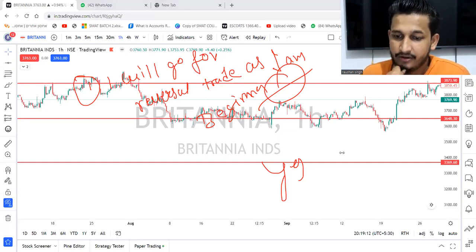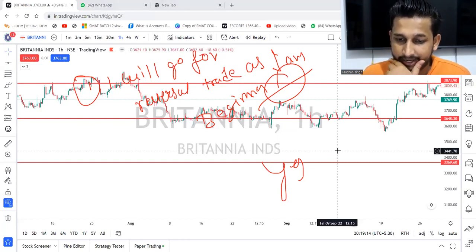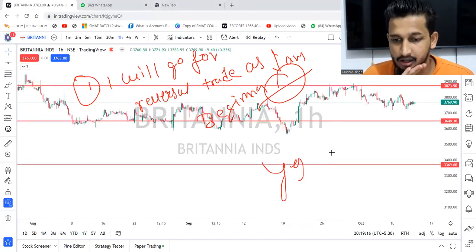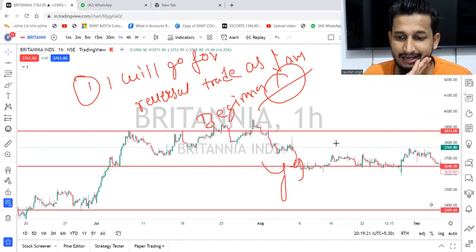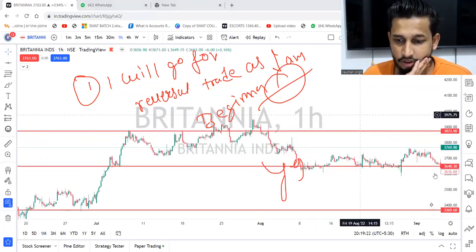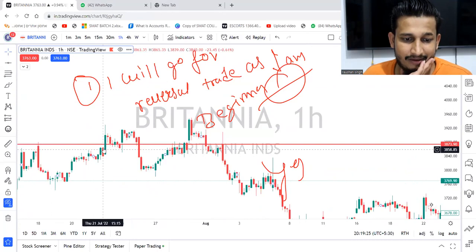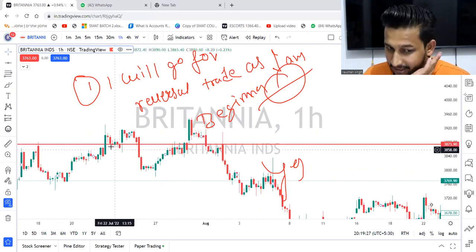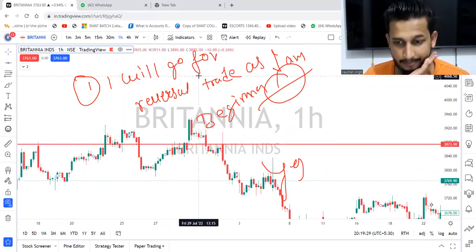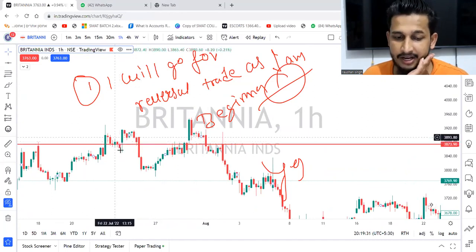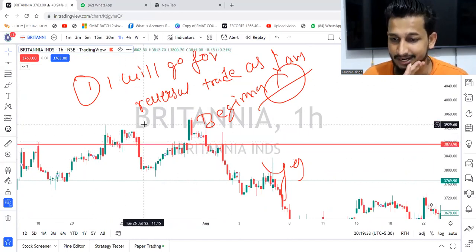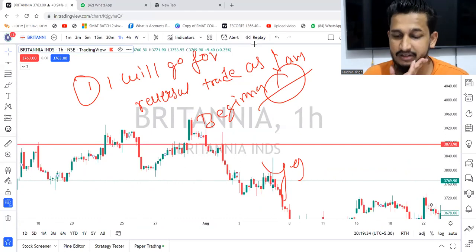What will be the frequency of generating the resistance and support line? I'll teach you tomorrow, then you'll understand. See, simple thing is that fake out means we thought that this level has given me a breakout, but after that market has not gone upside. After the breakout of the resistance, the market has not gone upside. That means it was a fake out.